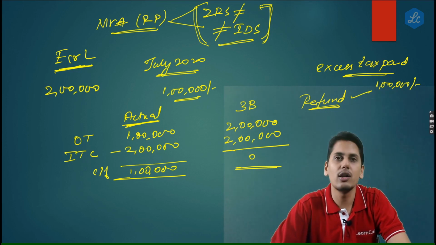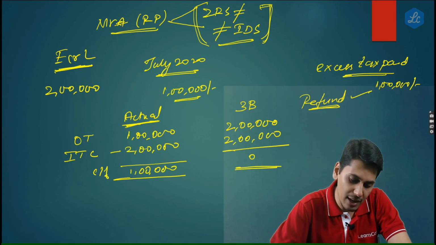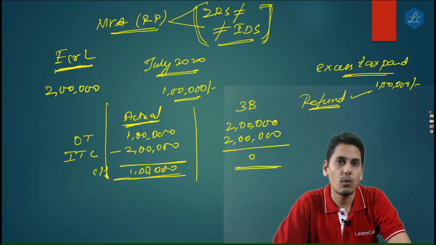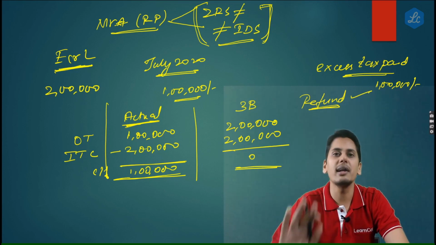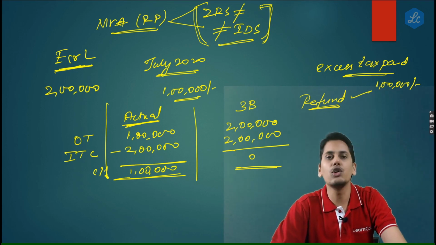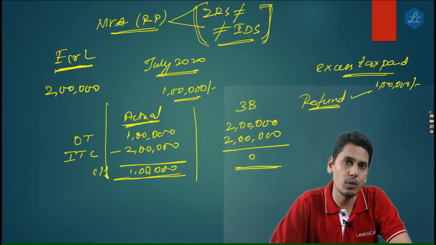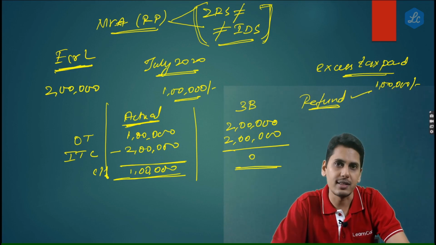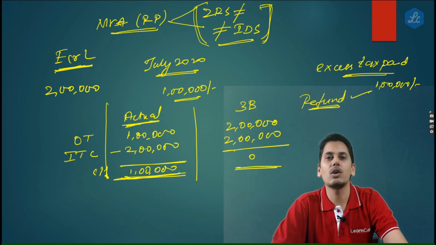Now friends, look at the scenario of this registered person. Had he filed everything correctly, 1 lakh rupees would have been carried forward in his electronic credit ledger. Instead, on purpose, he deliberately made a mistake of misreporting the output tax liability to the extent of 2 lakh, calls it a human error, applies for a refund of wrong or excess output tax paid, and gets a refund of 1 lakh rupees in his bank account. So friends, what is the difference? The difference is that in scenario number 1, 1 lakh rupees is lying in his electronic credit ledger.